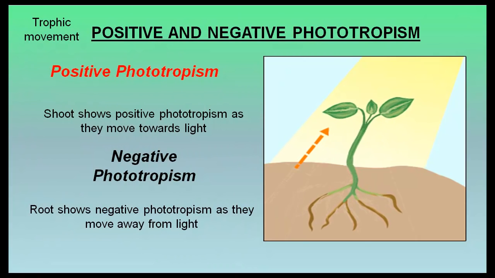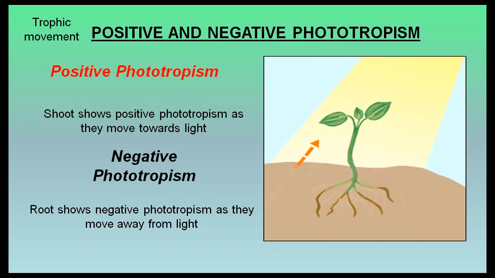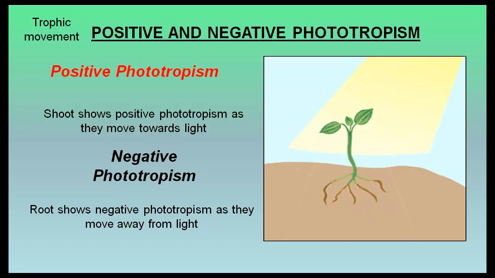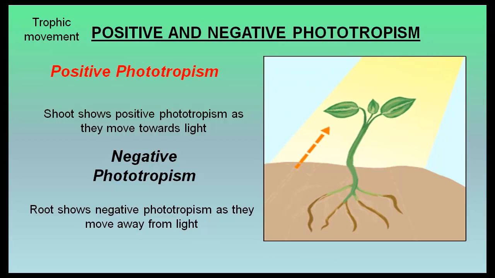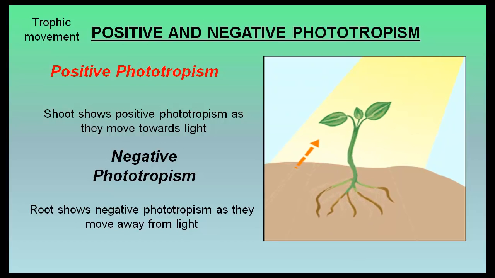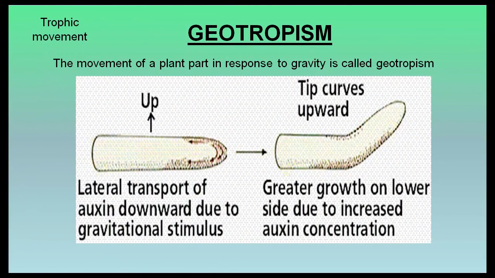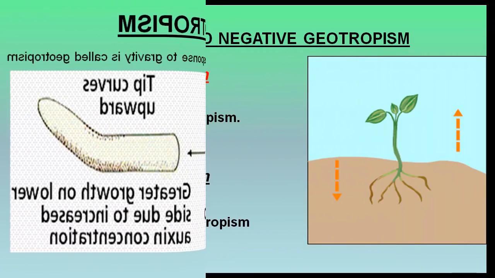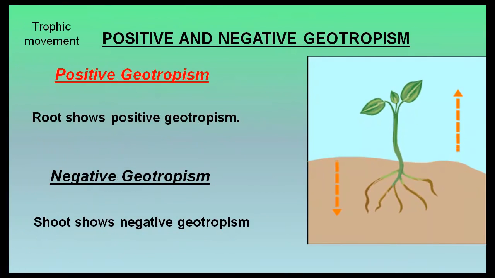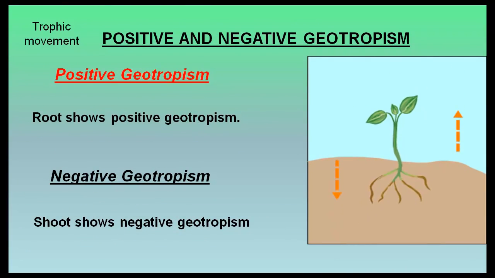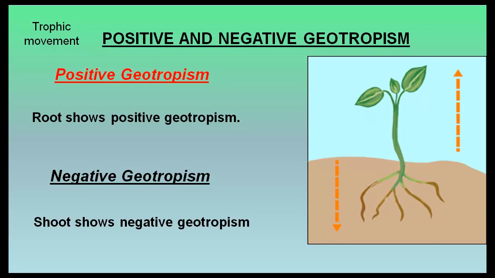Shoot shows positive phototropism as they move towards light, and roots show negative phototropism as they move away from light. Geotropism. The movement of a plant part in response to gravity is called geotropism. Root shows positive geotropism, shoot shows negative geotropism.